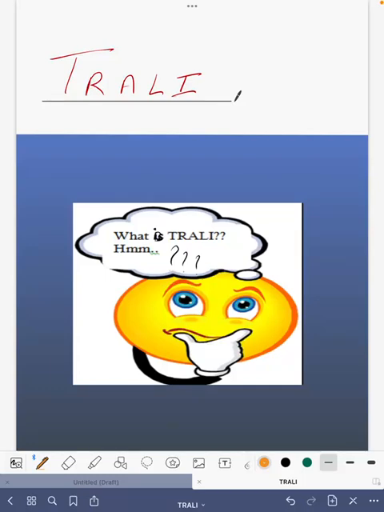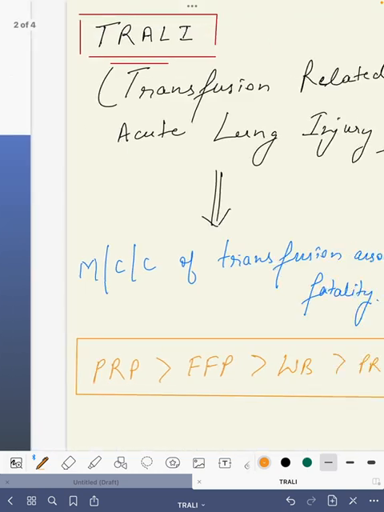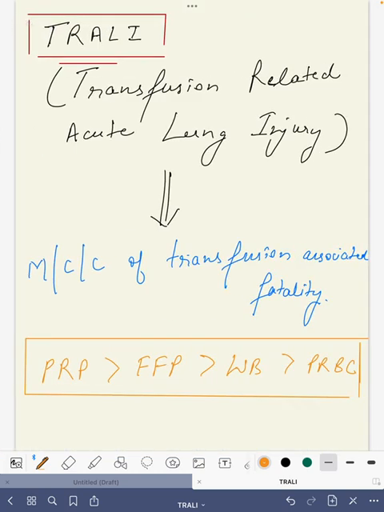Hello everyone. Today we will discuss TRALI. So what is TRALI? TRALI is transfusion related acute lung injury, right?